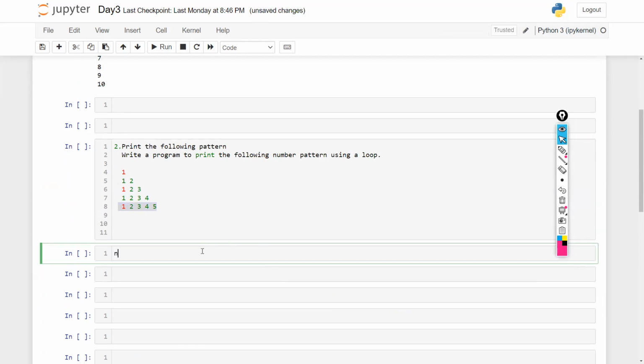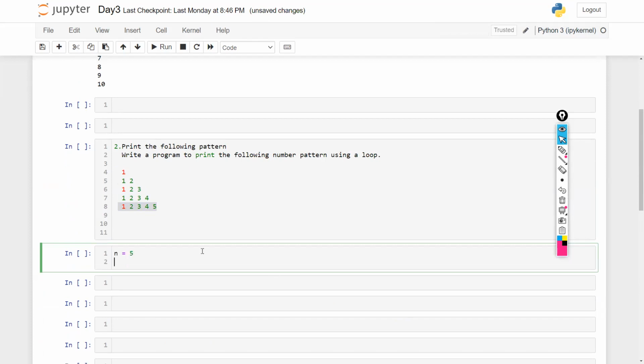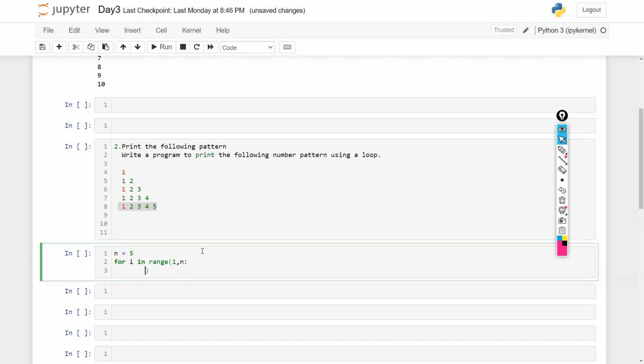So we would take n equals 5. We can take any n. Now I'm writing for i in range of n. Basically it would start from 0 and go till n, but I need to mention that it starts from 1. I don't want it to start from 0. So start from 1, go till n. After this, I'm going to print i.